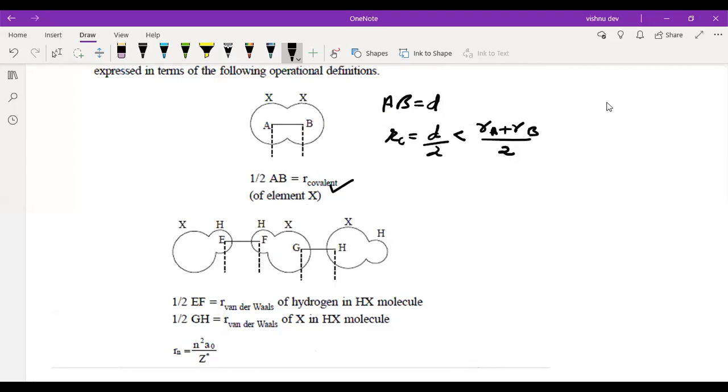So this D is the distance between two different molecules. R van der Waal is again D by 2, but in this case it is greater than RA plus RB by 2. Everyone got this?